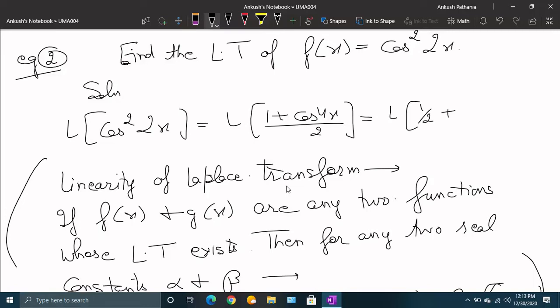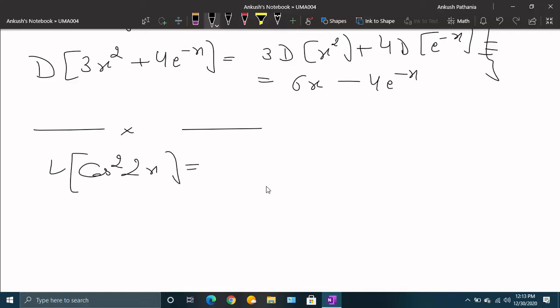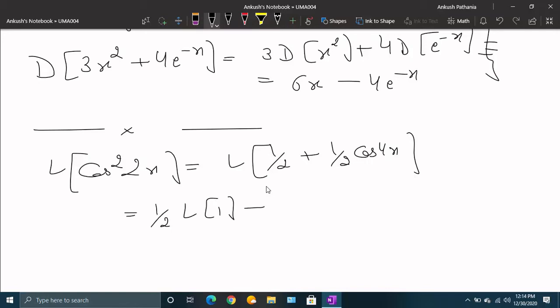Let me start from here. The Laplace of cos square 2x, and we have reached 1 by 2 plus 1 by 2 cos 4x. So using the property of linearity, I can write it as 1 by 2 Laplace of 1 plus 1 by 2 Laplace of cos 4x.